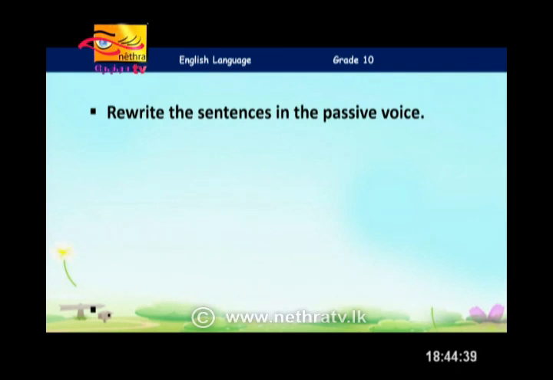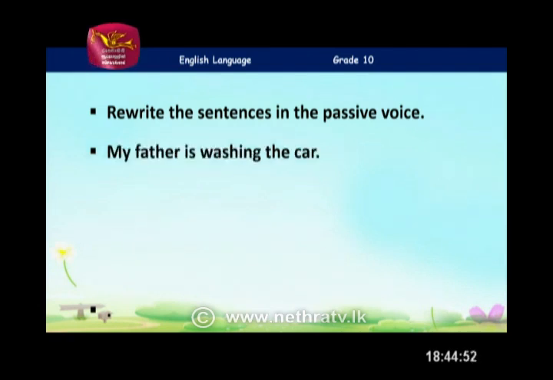Now, shall we do a small exercise with our children? Yes, let's go. To help them out, we'll do it together. Ready, children? I hope you have a notebook and a pen with you. So we'll do this together. You have to rewrite these sentences in the passive voice.